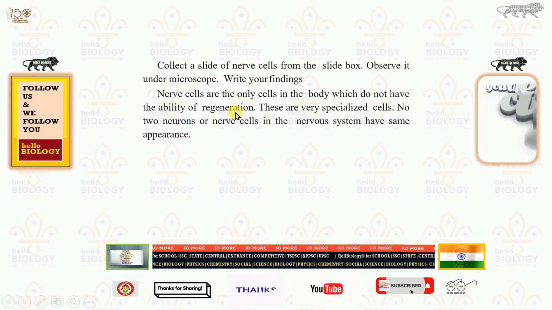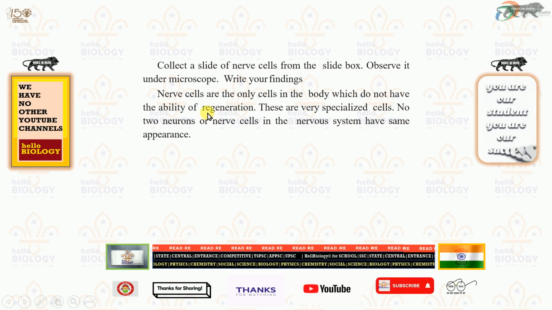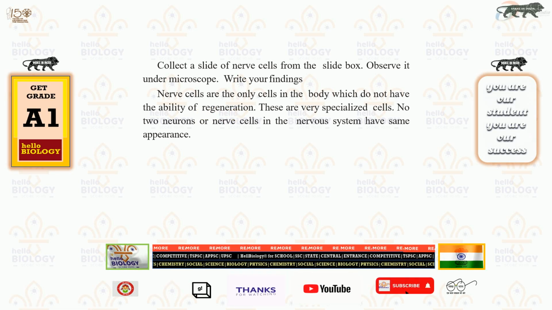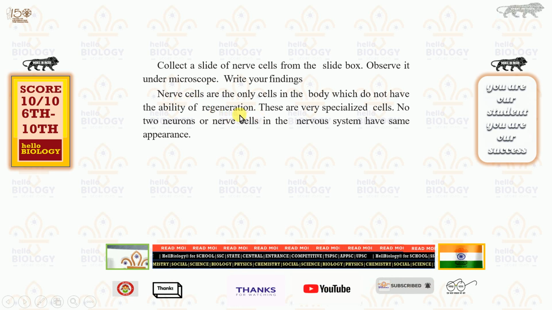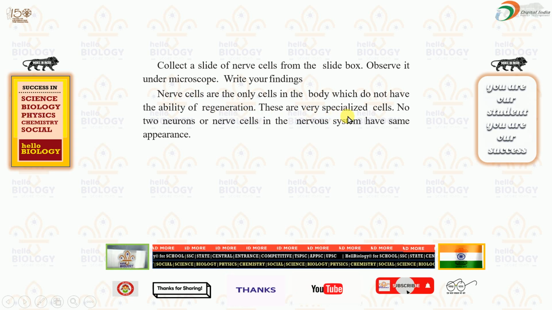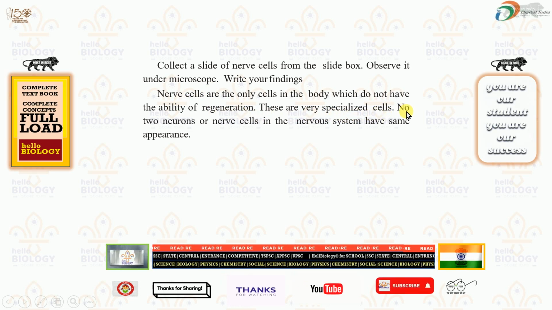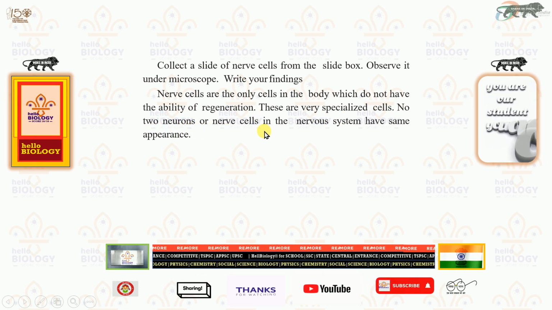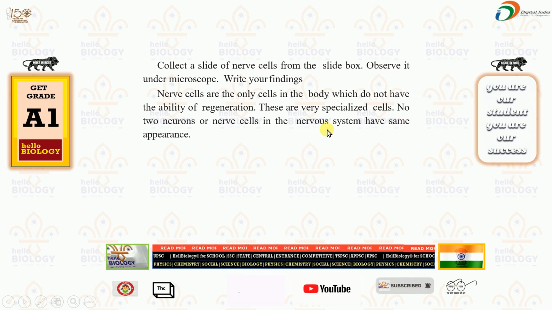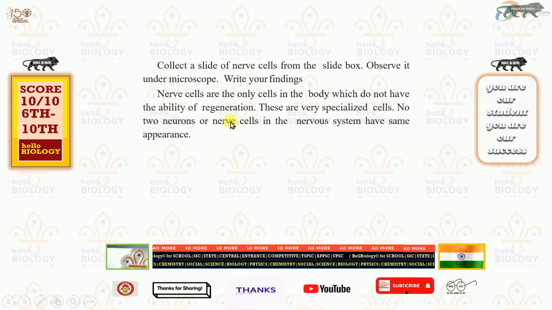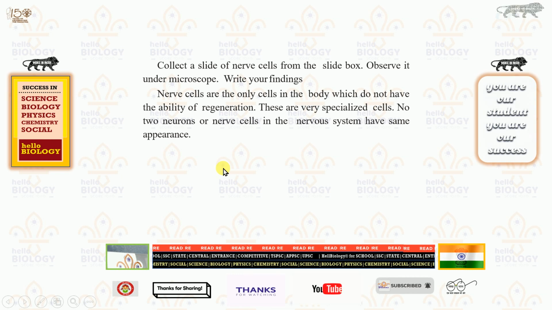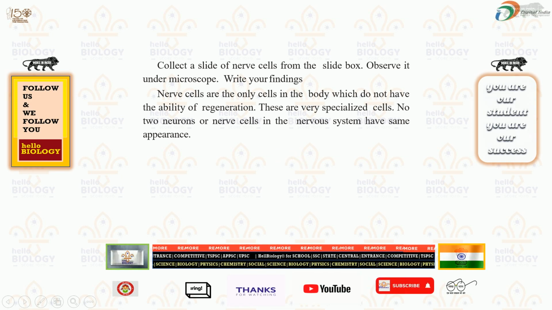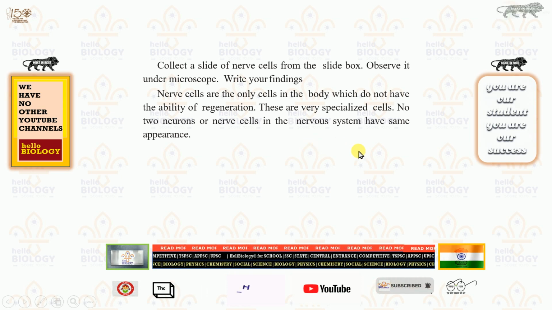Regeneration capacity is not there. For example, if you cut one branch of a tree, the branch grows again from the side nodes. But for nerve cells, that regeneration ability is not there, and they are very specialized cells. And if you remember, no two neurons or nerve cells in our nervous system will be the same. That means each and every nerve cell will be different. For example, if we take leaves from a big tree, no two leaves are the same. Every leaf will be different.